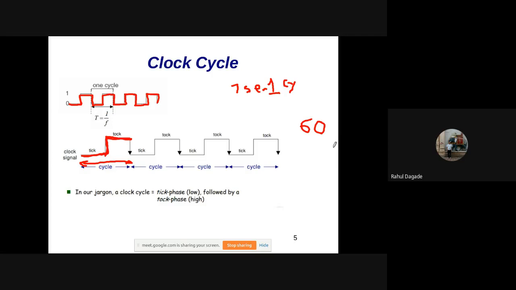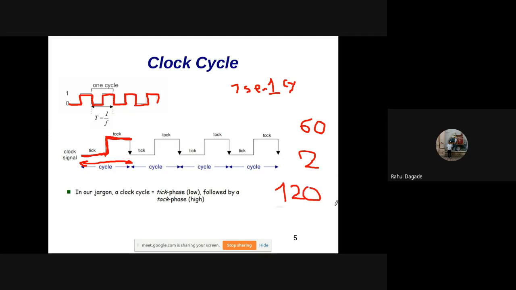Now we have to increase the performance of this execution, hardware improvement. Then what do we have to do? So instead of having one cycle in 1 second, let us have 2 cycles in 1 second. So how many instructions will be executed in 1 minute? It will be 120, that is twice.